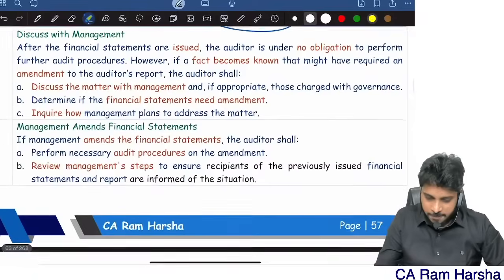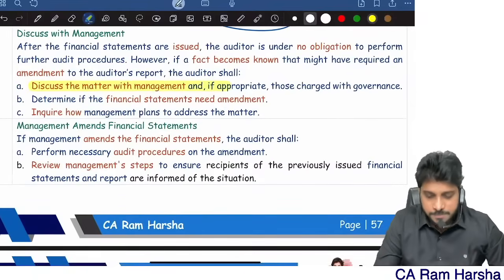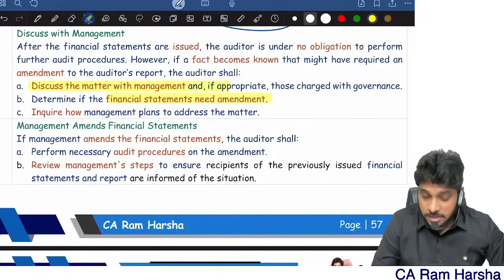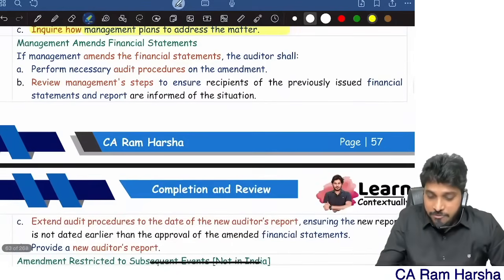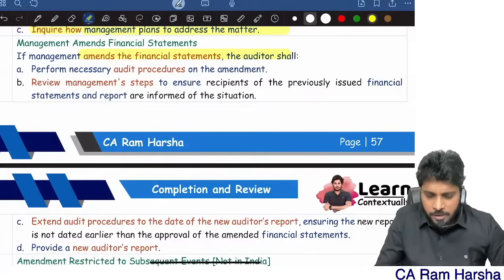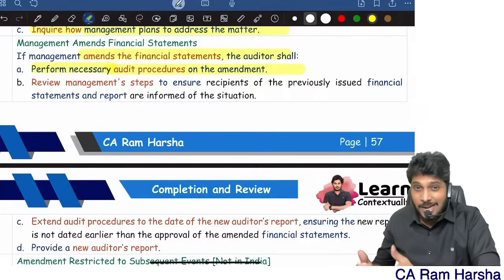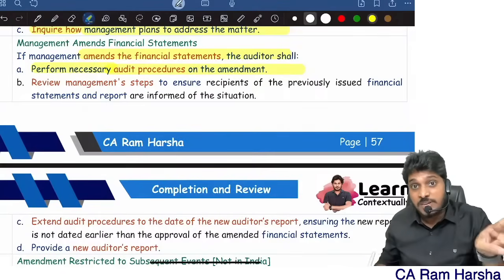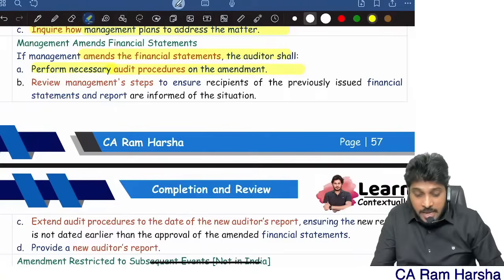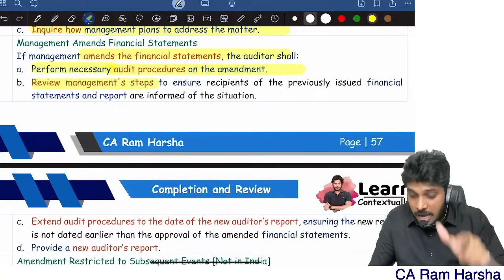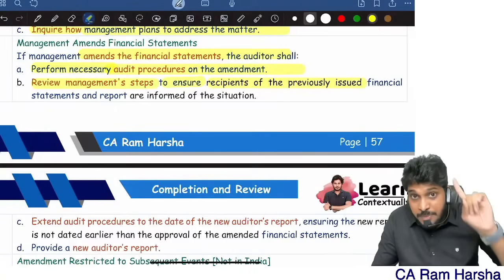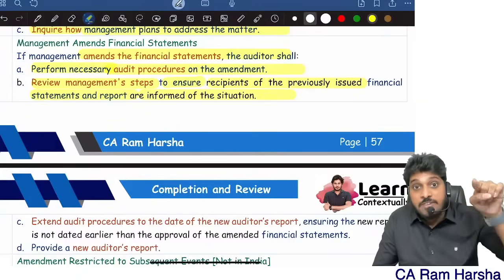Very simple. First again, discuss the matter with management. See whether the financials need amendment. Inquire how management is planning to address this issue. If management is amending, check the following. Perform necessary procedures on the amendment, as they're amending and revising the financials. Remember, here the previous version of the financials and audit report is already given to the public. Review management's steps to ensure recipients of the previously issued financials and audit report are informed of the situation.